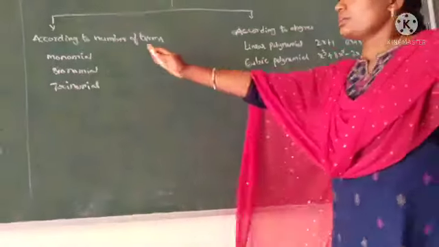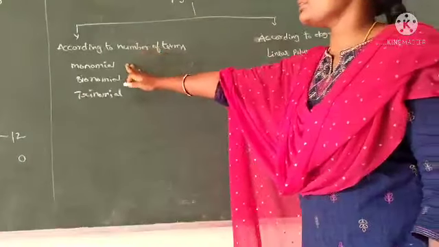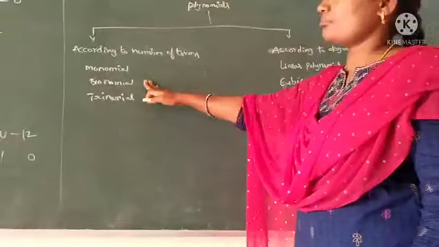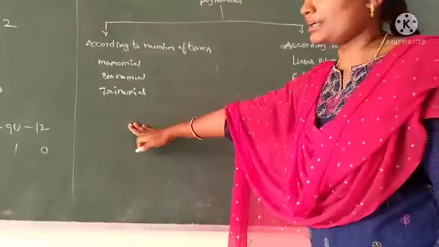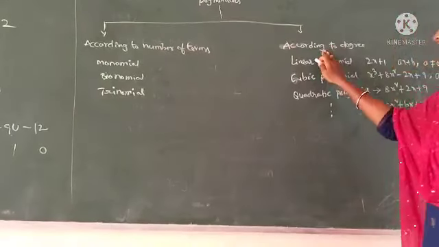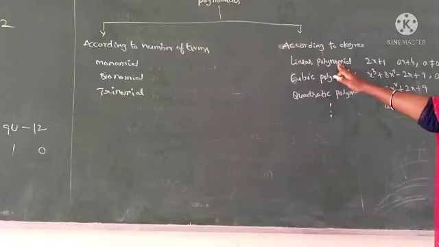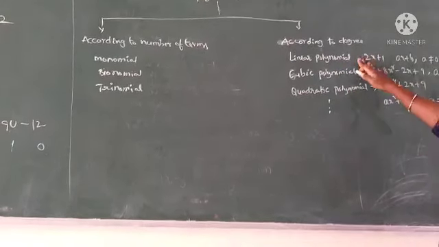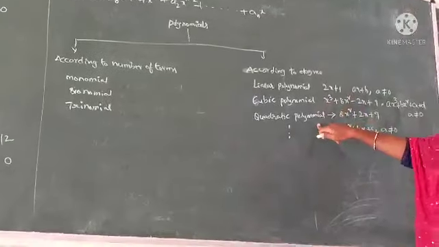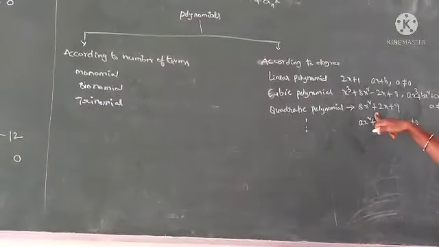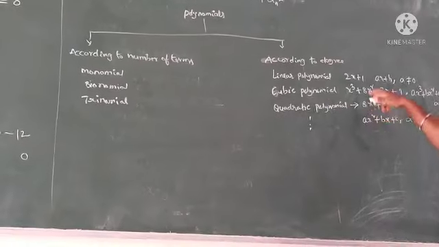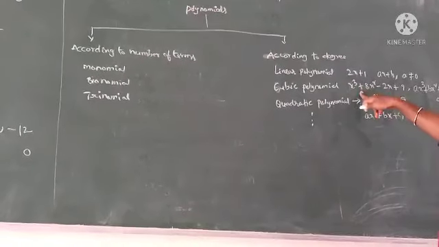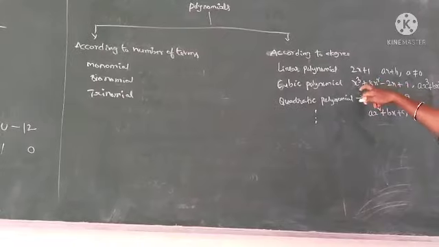What are they? According to number of terms, the polynomials are monomial, binomial, trinomial and multinomial. According to degree, the polynomials are linear polynomial, cubic polynomial, quadratic polynomial. In a linear polynomial, the degree is 1. In a quadratic polynomial, the degree is 2. In a cubic polynomial, the degree is 3.